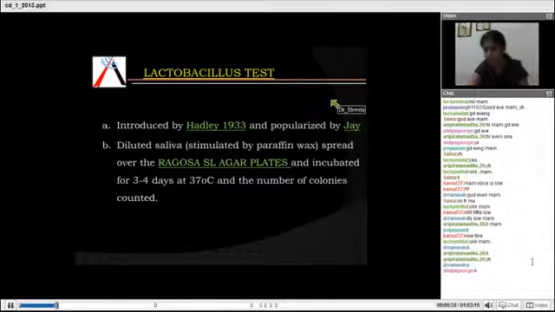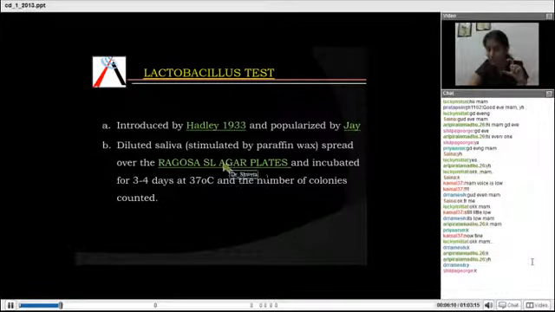Now, the lactobacillus test. This was introduced by Hadley in 1933 and popularized by Jay. So you need to know these two names, Hadley and Jay. Now, how is this lactobacillus test done? Diluted saliva is taken, stimulated by paraffin wax. What does this mean? A patient is told to chew paraffin for at least 2 to 3 minutes, and after chewing the paraffin, the saliva which is stimulated in the oral cavity is taken in a test tube or in a container, and it is put over Rogosa SL agar plates.